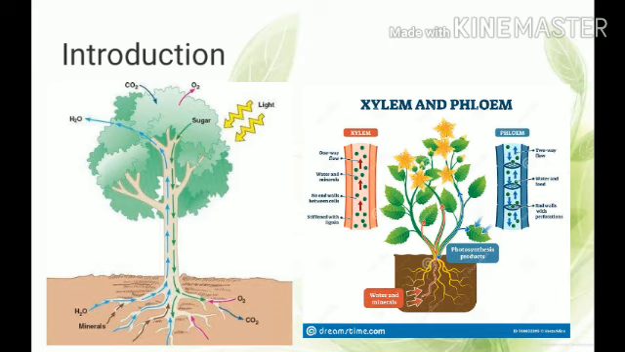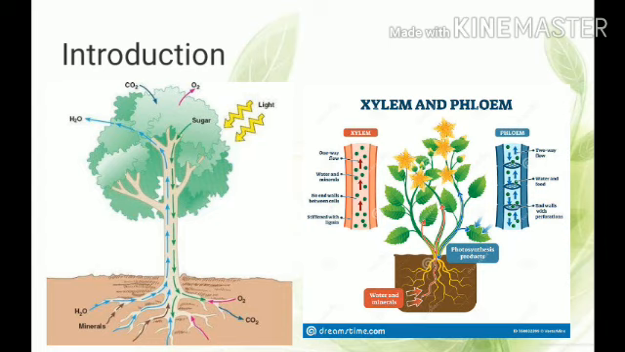The conduction of some material to short distances occurs through diffusion, while for longer distances a need of a proper transportation system arises. Therefore, two pathways have developed in plants independently, which comprise: first, xylem tissues; second, phloem tissues.